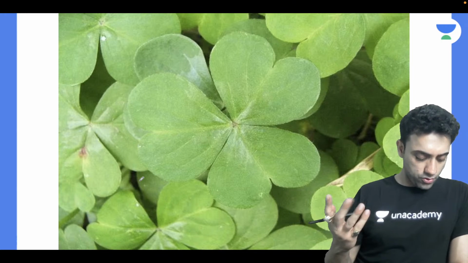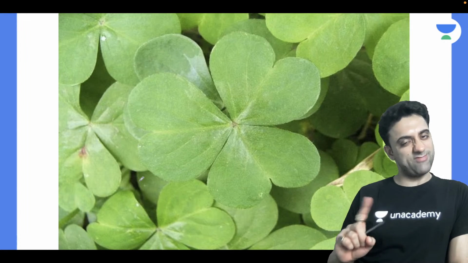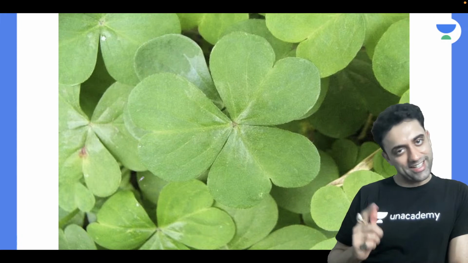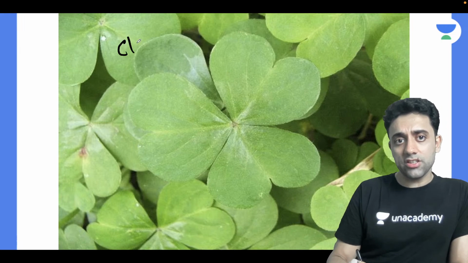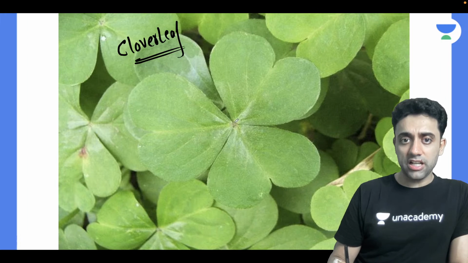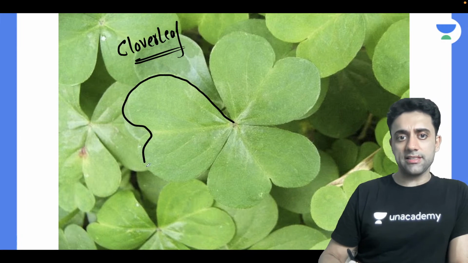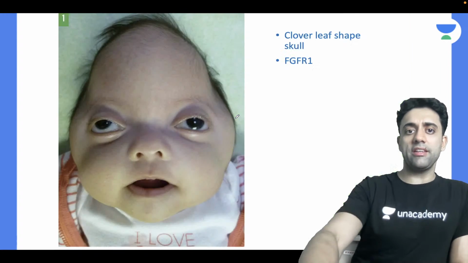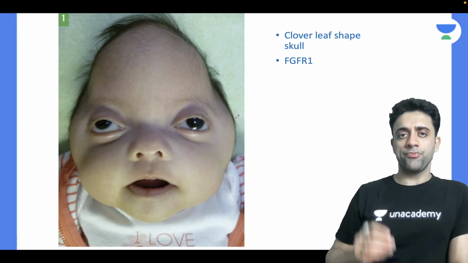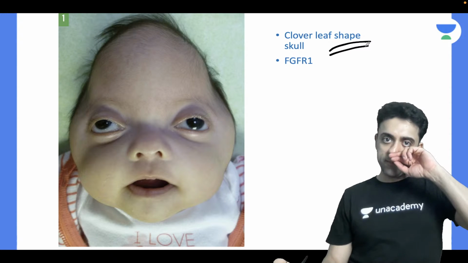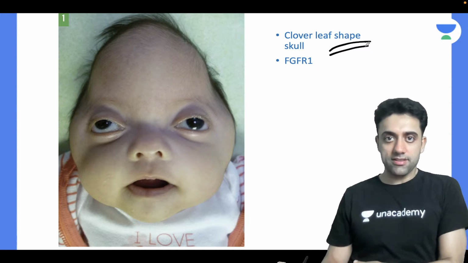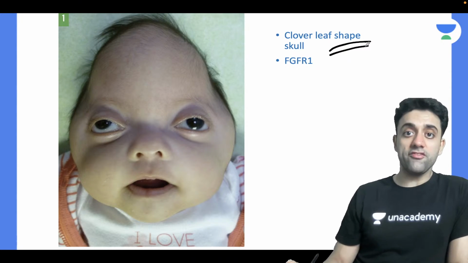Anyone? Hriday, open your mouth. Oh, dirty teeth. You have caries, from chocolate. I can see that. Exactly. Yes, clover leaf. This is known as clover leaf, the clover leaf shape of skull. Can we appreciate it like this and like this? Number one. And can we appreciate something like this? Very, very, very important picture. Clover leaf shaped skull is seen in nothing but Pfeiffer syndrome.